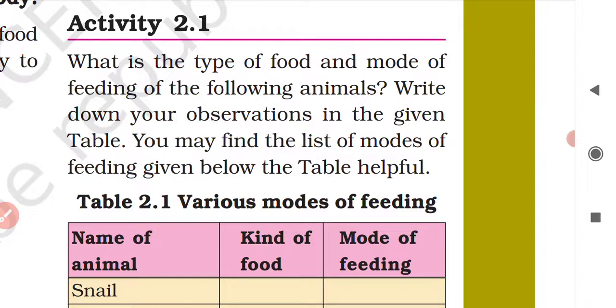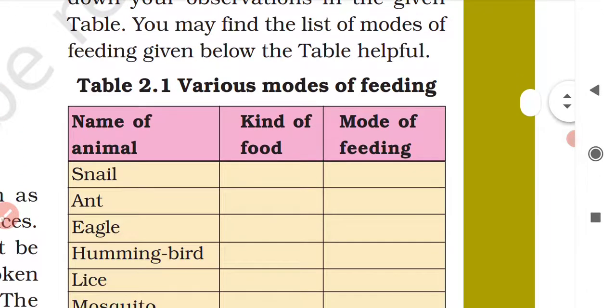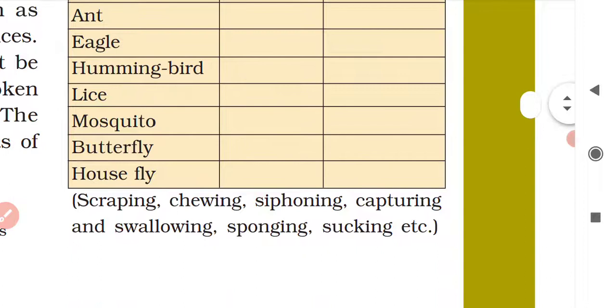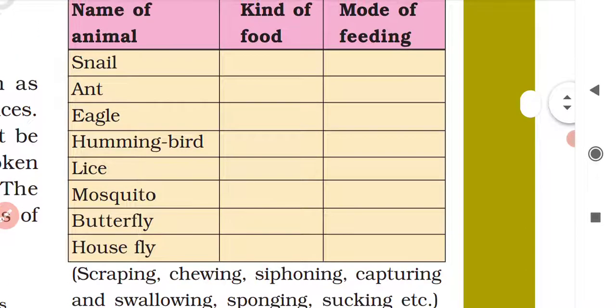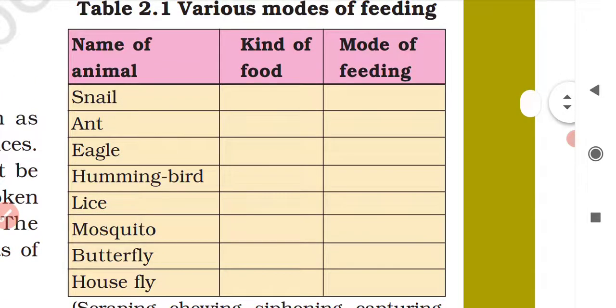Write down your observations in the given table. You may find the list of modes of feeding given below the table helpful. So let's begin then.